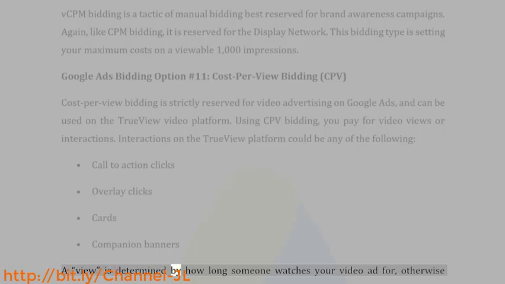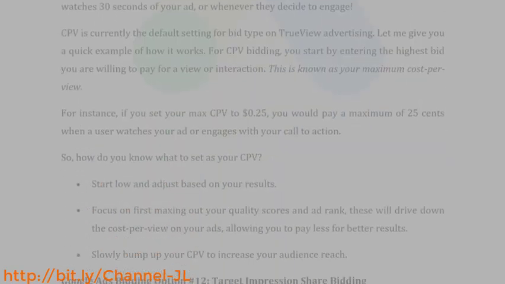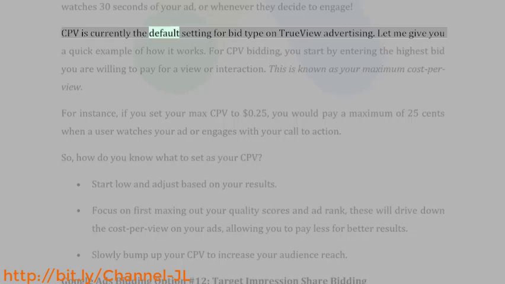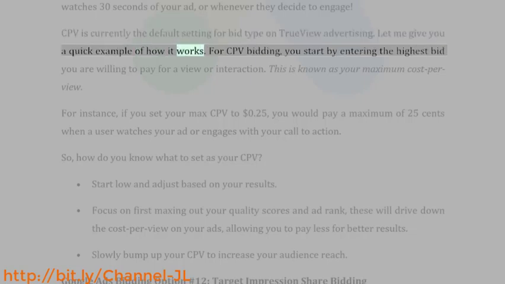A view is determined by how long someone watches your video ad for, otherwise known as the duration. In this case, with CPV bidding, a view is counted when someone watches 30 seconds of your ad, or whenever they decide to engage. CPV is currently the default setting for bid type on TrueView advertising. Let me give you a quick example of how it works.